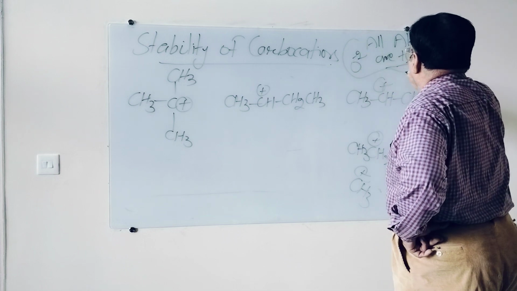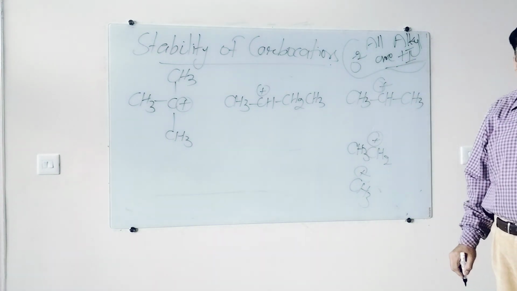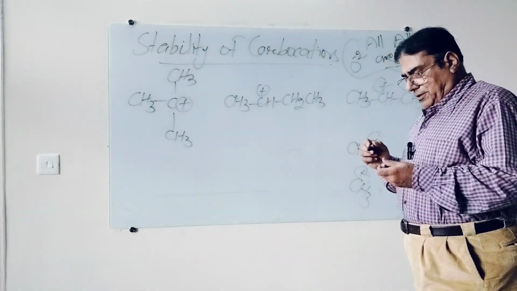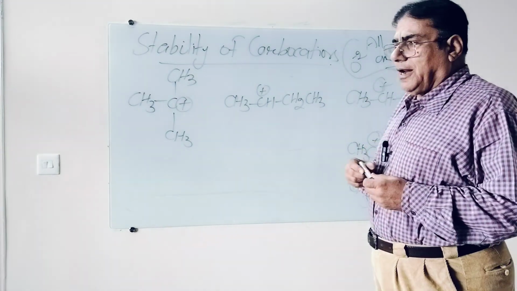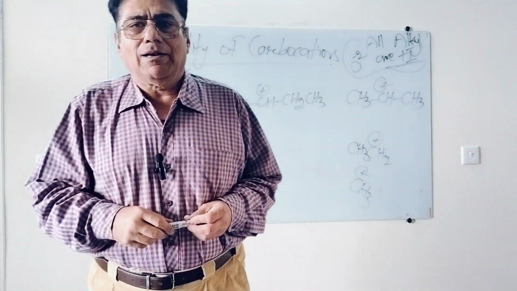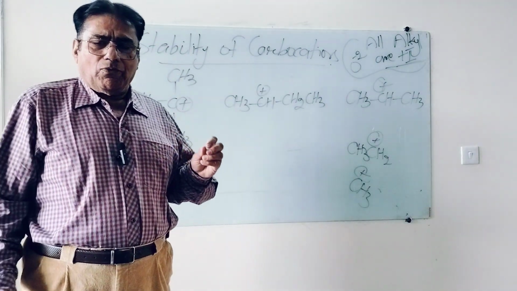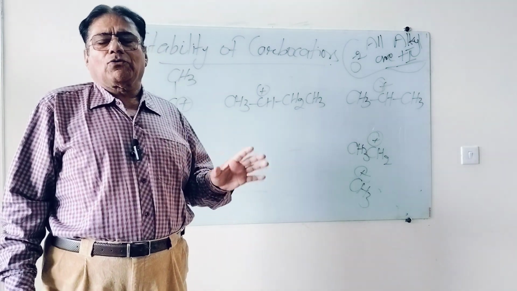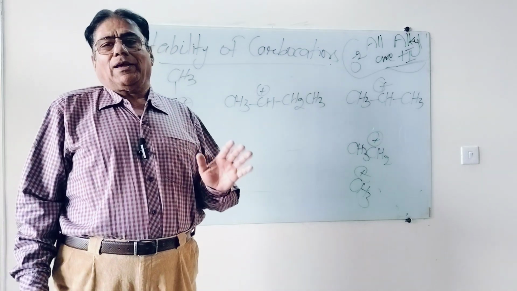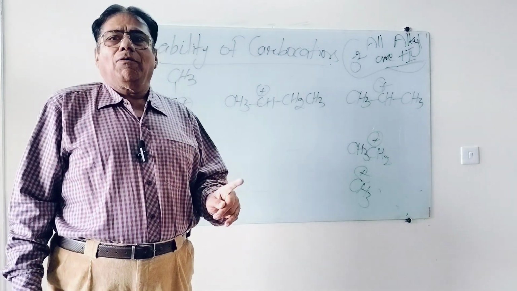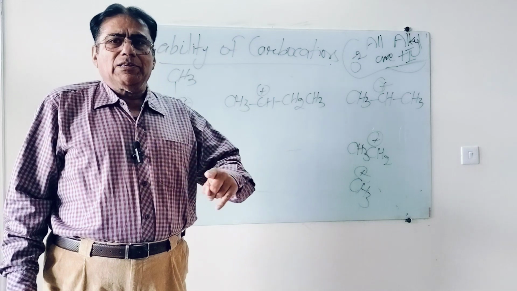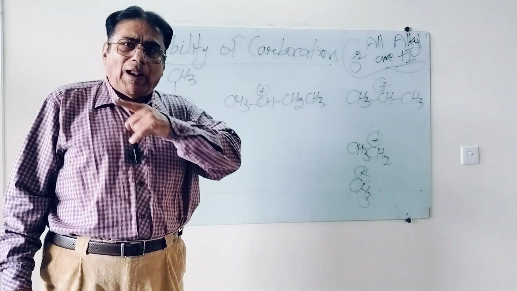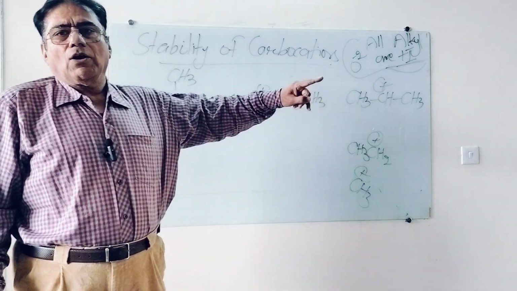They will always repel the electron, they will never attract. Except alkyl groups, all groups, sulfonic, nitro, chloro, bromo, iodo, hydroxyl, all have minus I effect. But alkyl have plus I. Minus I means to attract the electron towards itself, and plus I means to repel the electron to the other side.